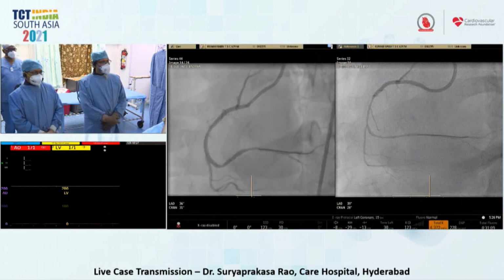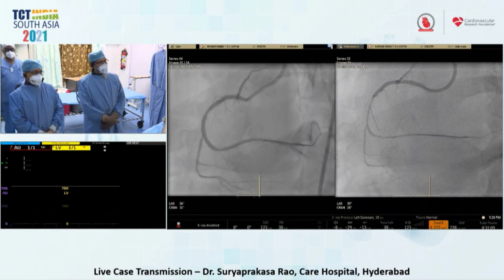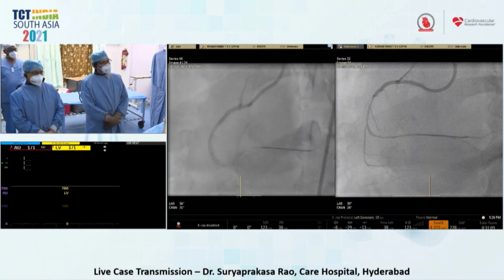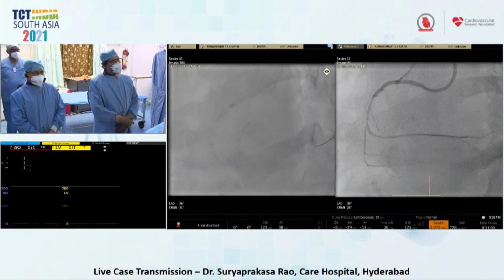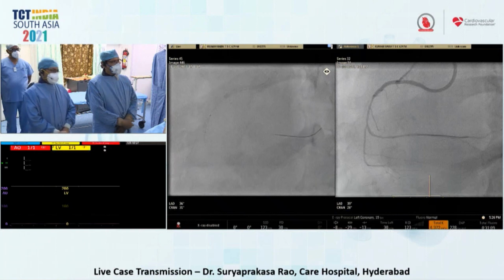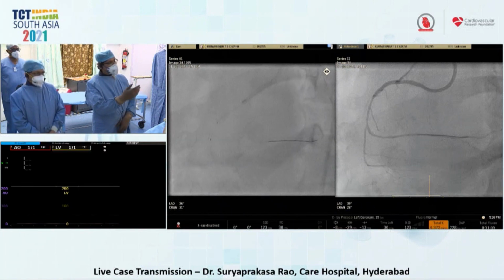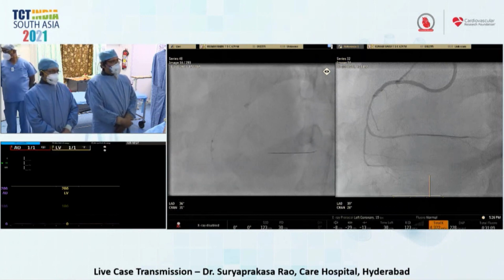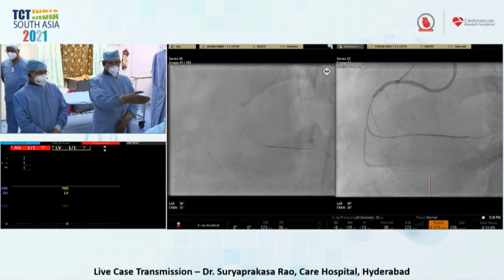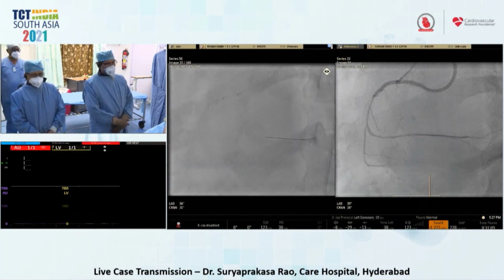Dr. Srinivas, we just deployed the stent. The proximal portion is under expansion. Then we took the 3 by 12 mm balloon and dilated at 3.5, systematically, the next 3 by 12 balloon post-dilatation, from distal to proximal, and then subsequently we did the IVUS run. IVUS run, can you show, please?